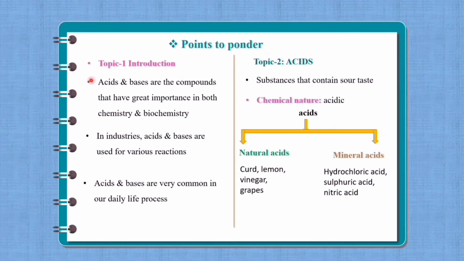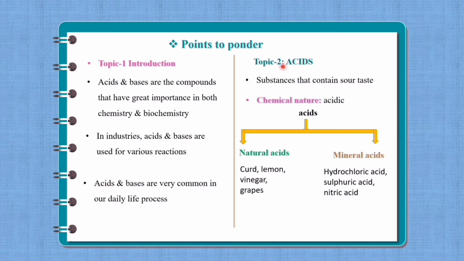Topic number 1, Introduction. Acids and bases are the compounds that have great importance in both chemistry and biochemistry. Either it may be a school or college lab, in chemistry and biochemistry, the most important chemical ingredients we add for our experiments are acids and bases. Not only in school and college labs, acids and bases are used in industries for various reactions. Acids and bases are very common in our daily life. Examples like bases such as toothpaste, soap, detergent, and acids such as curd, lemon juice, orange juice, etc.